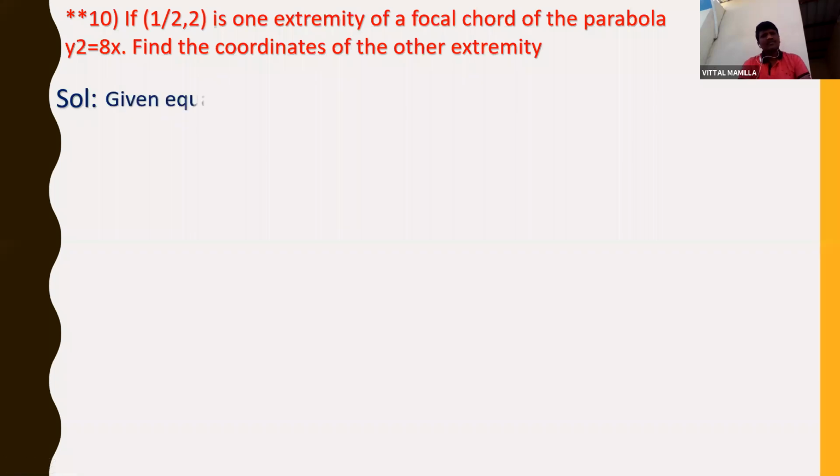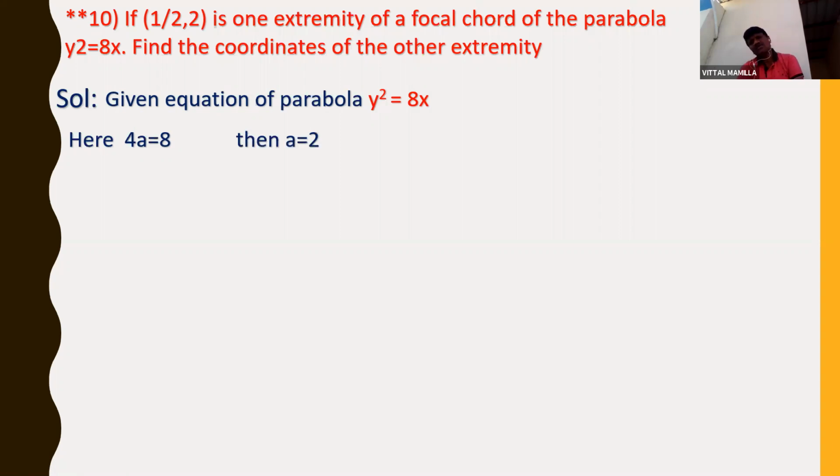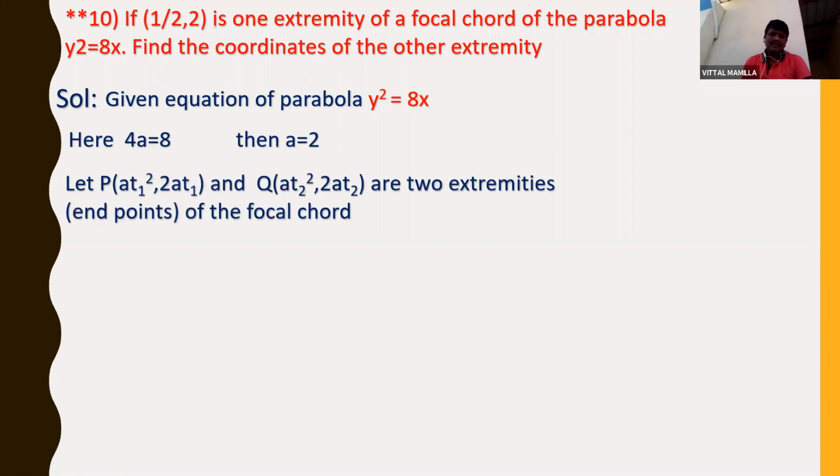Solution. Given equation of parabola y square is equal to 8x. So here 4a is equal to 8, because y square is equal to 8x, comparing with 4a, then a is equal to 2. Let P(at1 square, 2at1) and Q(at2 square, 2at2) be the two extremities of the focal chord.